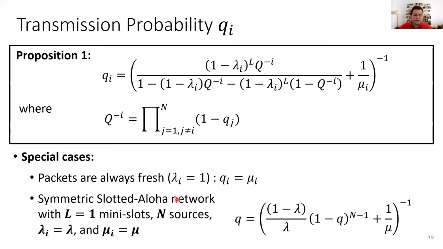The first special case is one in which the sources generate fresh packets at every given mini slot. And if you plug in lambda equals 1 here, you get this is 0. So basically the conditional transmission probability is equal to the transmission probability. And this is as expected.